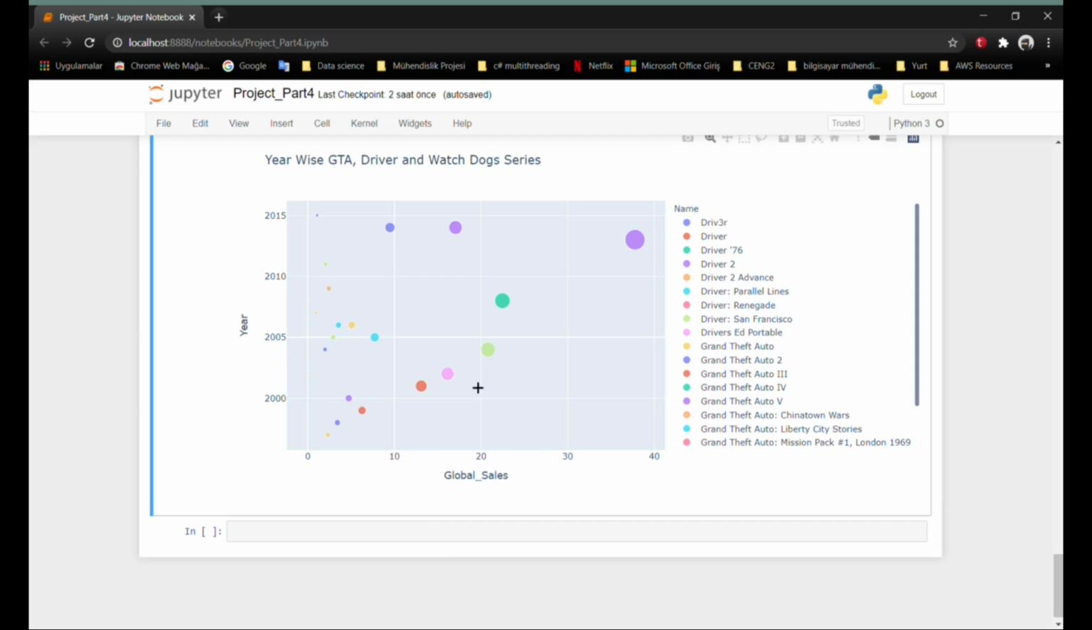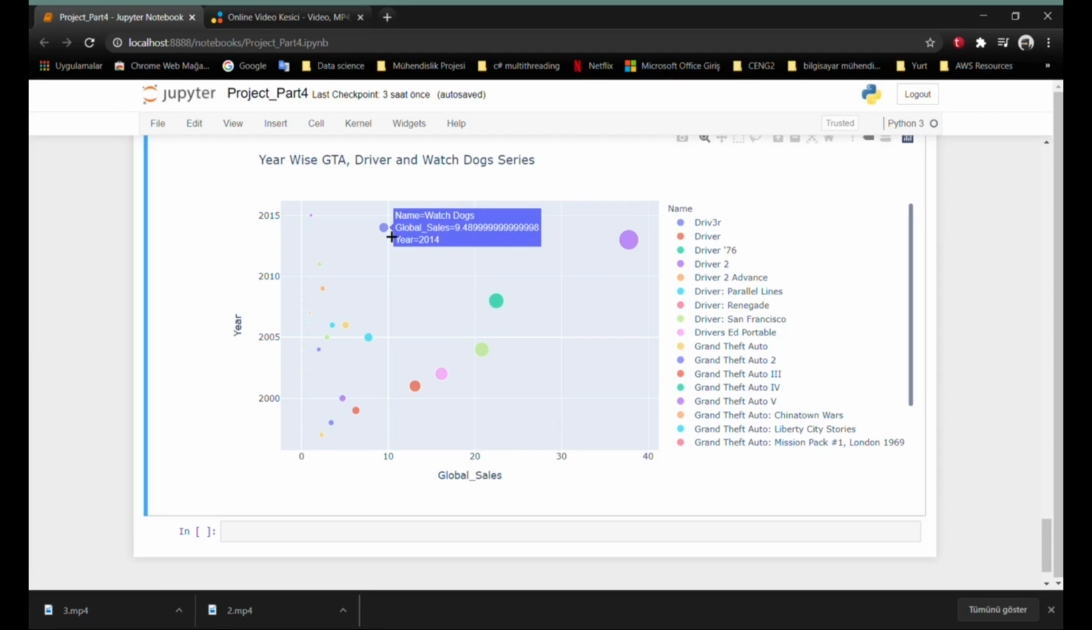In this process, Driver 3 failed a great deal and was sold to Ubisoft. Although Driver San Francisco with Ubisoft picked up the sales amount, the impact of Driver 3 and changes in the game affected the series. Therefore, in order to start from scratch, the Driver series continued its name as Watch Dogs. Thank you for listening to us.